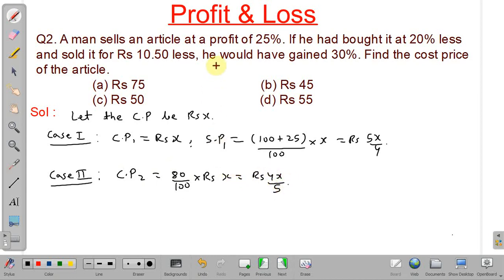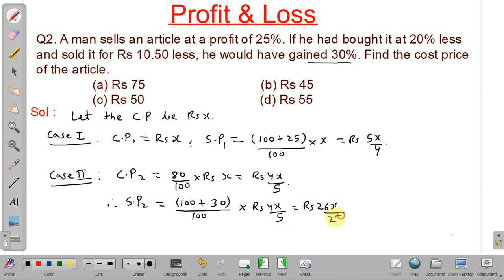Now in second case his gain percent is 30%. Therefore selling price 2 equal to 100 plus gain percent, that is 30, divided by 100 into cost price 2, that is rupees 4x by 5. So we will get rupees 26x by 25.